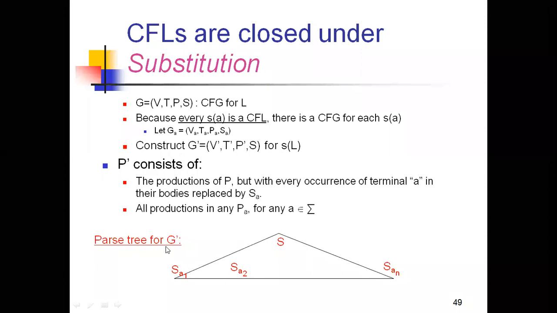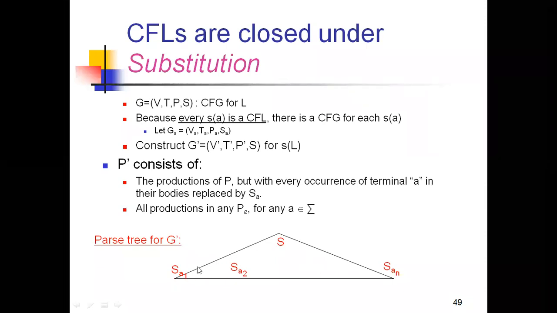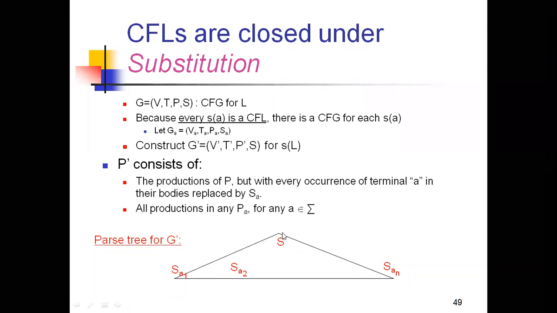So this is a parse tree for the G dash, starting with an S, and here we're having some Sa1 to San. That means the tree structure starts with the root node S, and it is having the child nodes Sa1 to San. Sa is nothing but a substitution of an alphabet a, right? Substitution of an alphabet a.